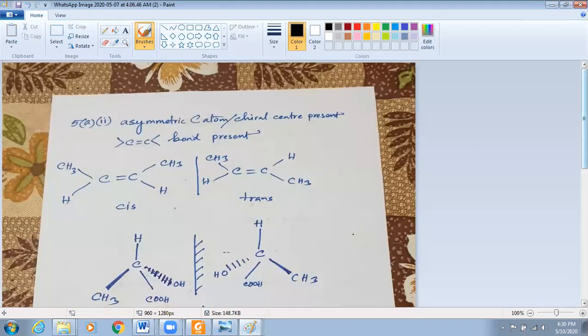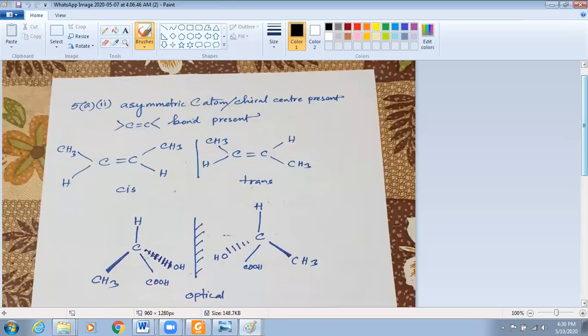Look at this one. The two conditions are asymmetric carbon atom or chiral center must be present. Then carbon-carbon double bond present. When carbon-carbon double bond is present, at that time we get cis-trans isomer. Look at this example. You can understand, hopefully.